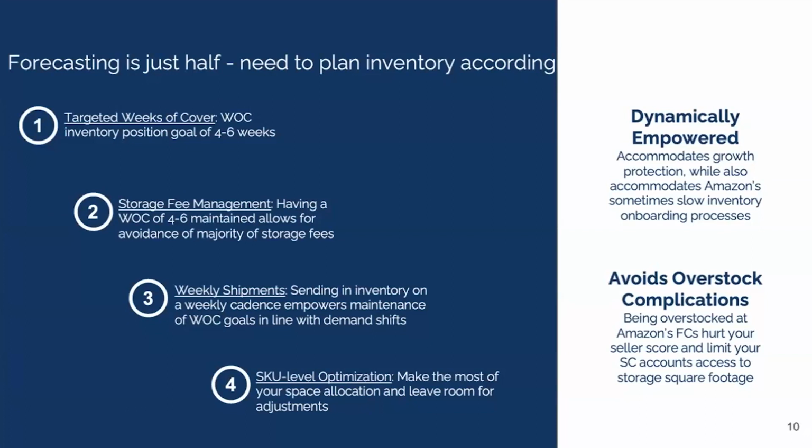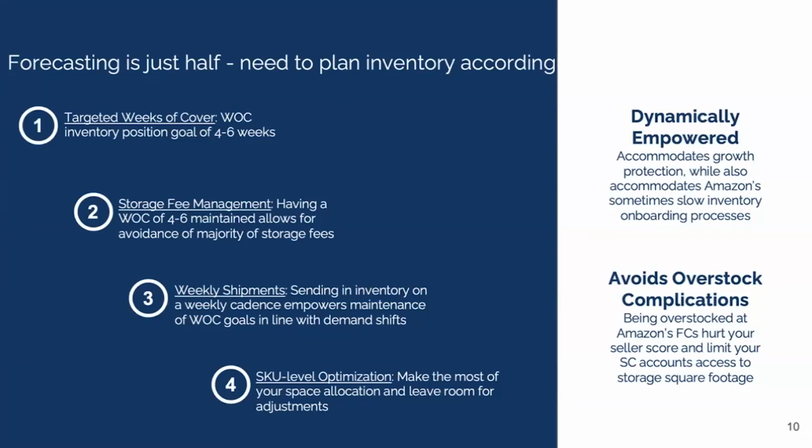We then have to get inventory into Amazon in accordance with those plans. So we need accurate plans, and then to manage our inventory accurately. Inventory management, to do so accurately, is kind of a whole presentation in and of itself. But some key points that I wanted to call out as the 4 pillars to doing it well are having a targeted weeks of cover across each ASIN at around 4 weeks. So ideally having the amount of inventory at Amazon that's about a month's worth of demand. So if you're planning demand well, so if you say, I think I'm going to sell 10 units a week, 40 units is what you should be having at Amazon.